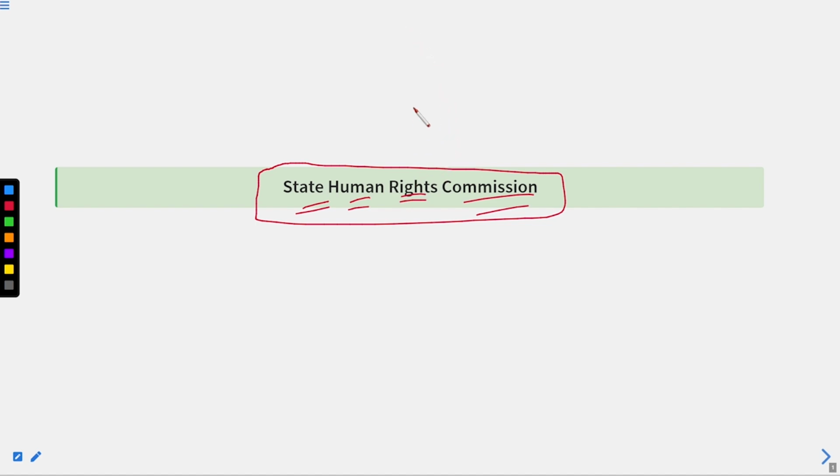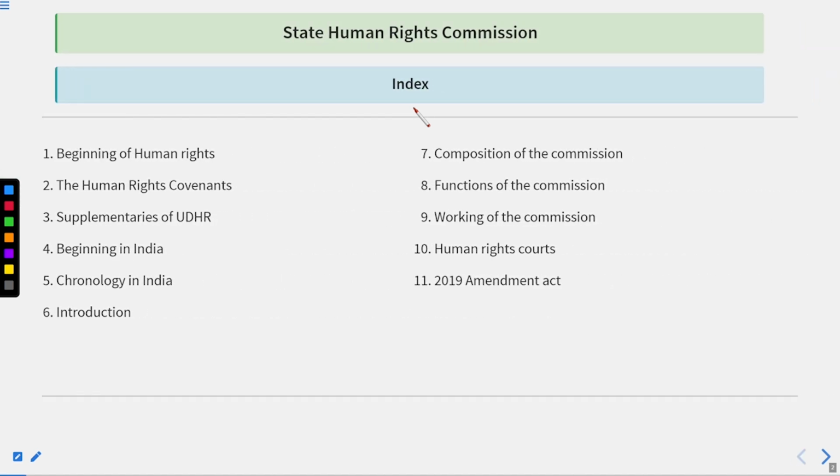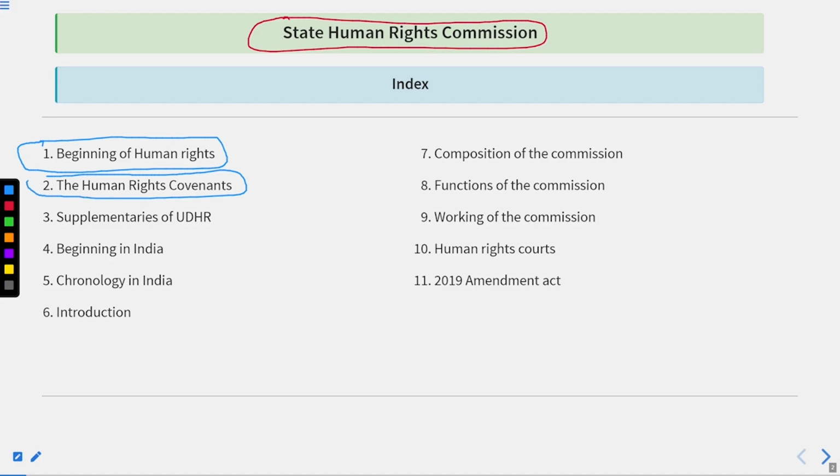All right. And in this particular topic of the State Human Rights Commission, we are going to discuss the beginning of human rights. Then we will see human rights governance. Then we will see the supplementaries of UDHR.